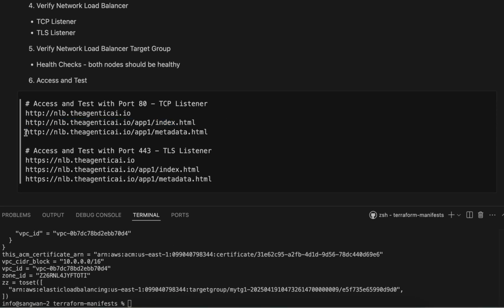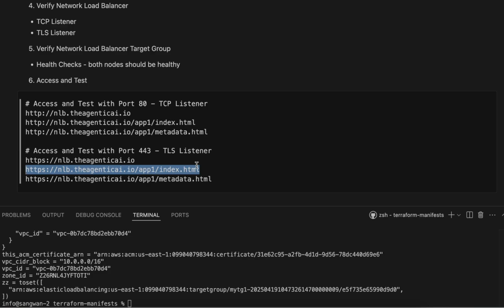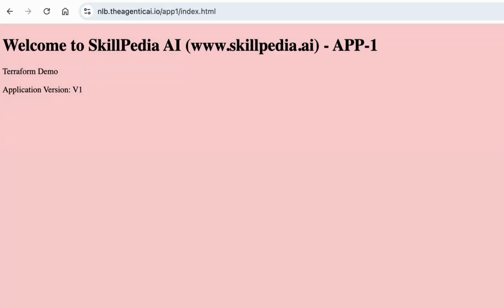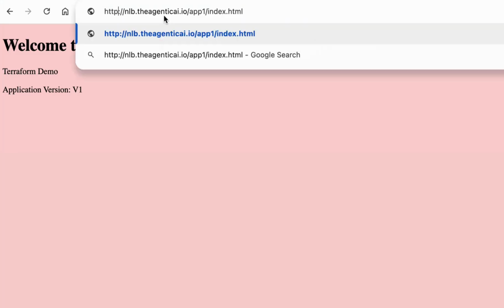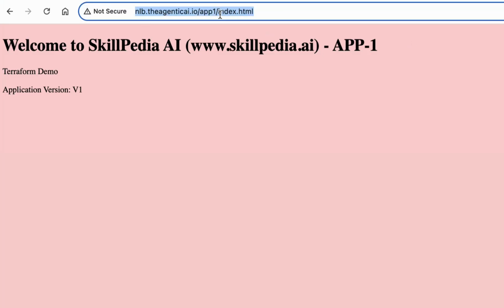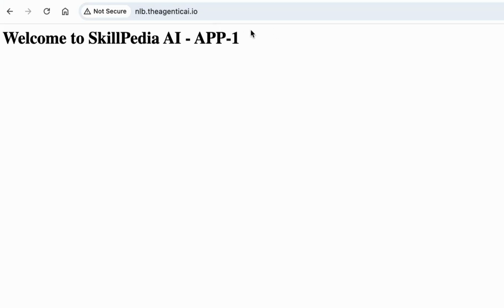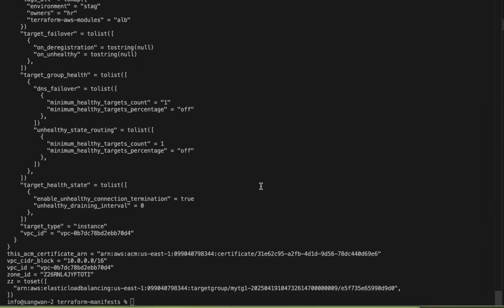And this is the third one, metadata. This is HTTPS. All should work. Yeah, see, it is working now. HTTPS is working. Network load balancer, HTTP. Now if I try without HTTP, that should also work. Yeah, that is also working now. And this one is also working, and this is also working. So network load balancer is working fine.